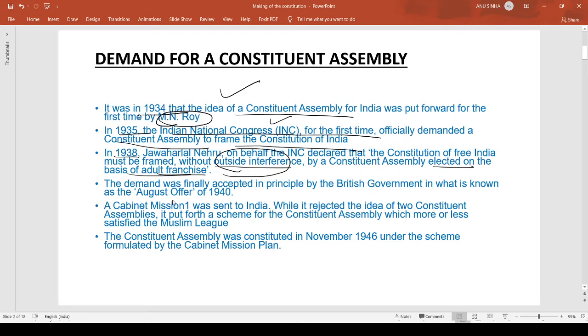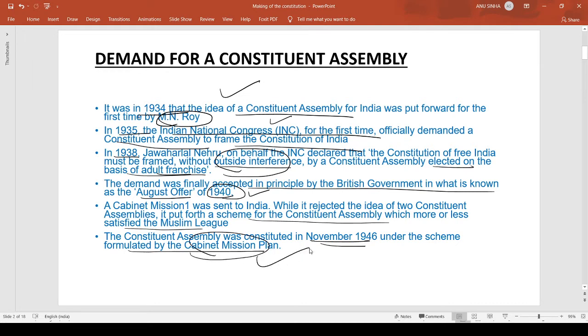Now, the demand was finally accepted in principle by the British government, in what is known as the August Offer in 1940. So 1940 was the year in which the demand was accepted for the Constitution Assembly. A Cabinet Mission was sent to India. While it rejected the idea of two Constitution Assemblies, it put forth a scheme for the Constitution Assembly which more or less satisfied the Muslim League. The Constitution Assembly was constituted in November 1946 under the scheme formulated by the Cabinet Mission Plan.